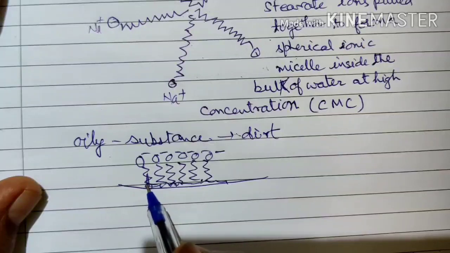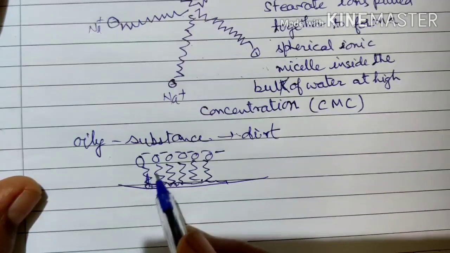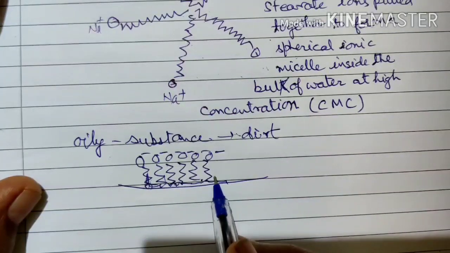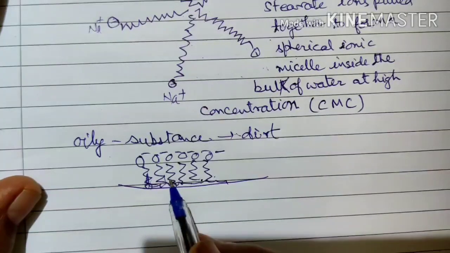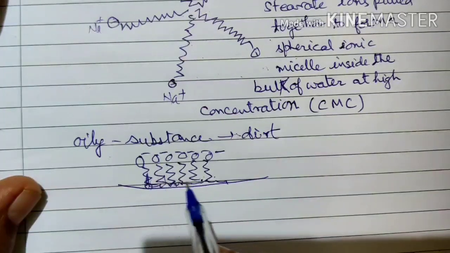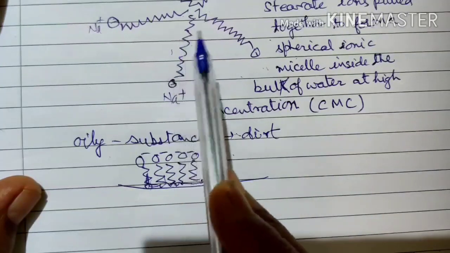So the chain will be attached to the dirt, and when it is agitated or you rub with the brush, then this dirt will be removed from the cloth. So this is called the cleansing action of the soap. So the cleansing action of soap is due to the formation of micelles.